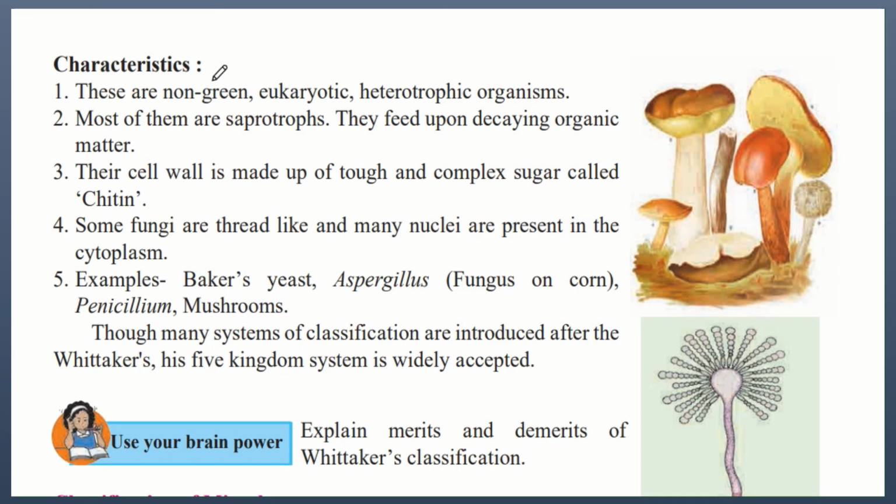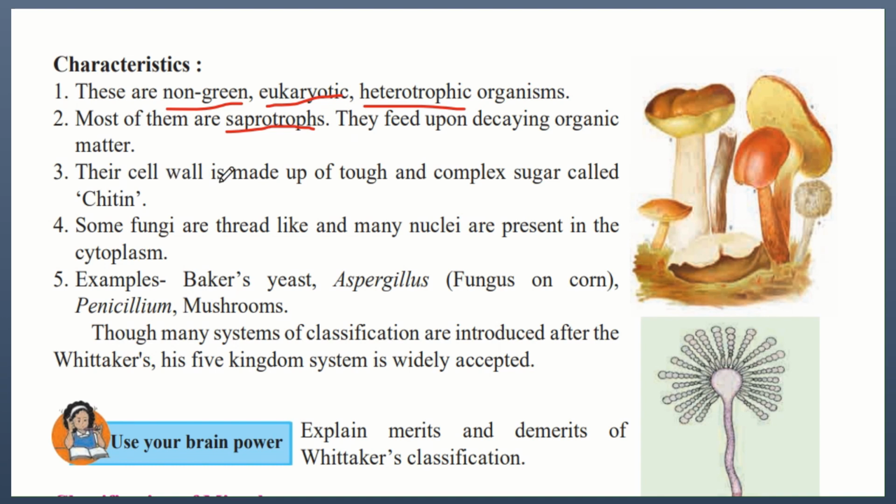So what are the characteristics of kingdom fungi? These are non-green eukaryotic heterotrophic organisms. So they are non-green. They are eukaryotic, that is their structure of the cell is organized, and heterotrophic is that they cannot make the food themselves and they acquire their food from outside. Most of them are saprotrophs, that is, they acquire their food from other dead organisms such as plants and animals. They feed upon decaying, that is dying, organic matter.